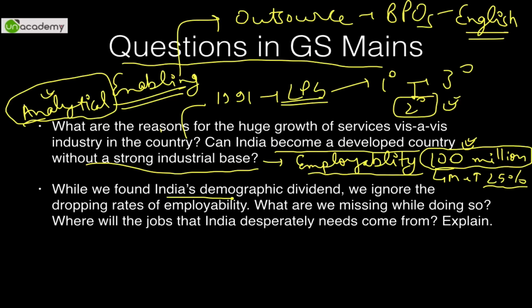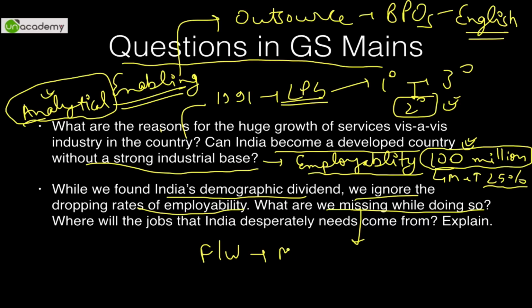While we hail India's demographic dividend, we ignore the dropping rates of employability. See, the skill set which we provide to our population is not enough. It's not matching the international standard. What are we missing while doing so? So there are lots of schemes. So basically, more or less, our framework on paper is sorted out.